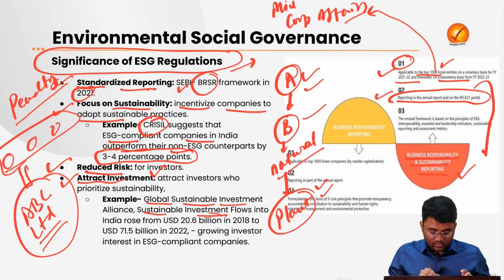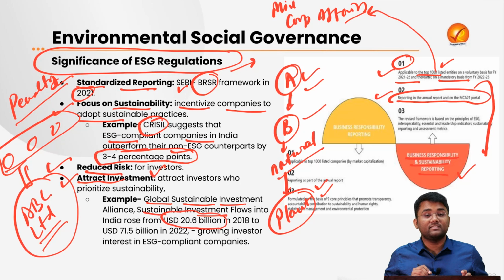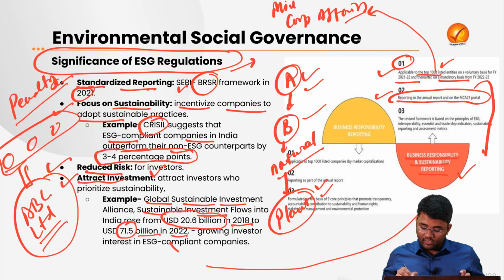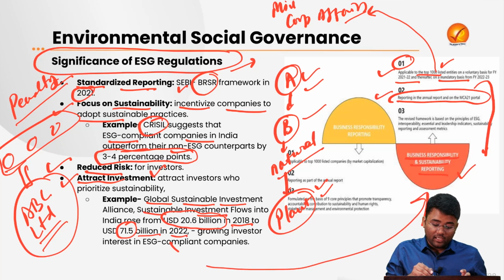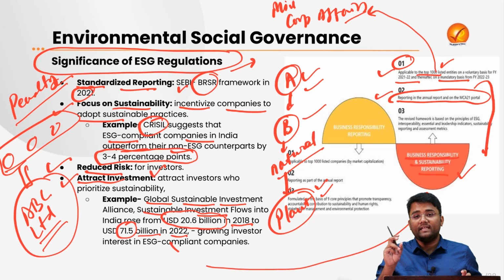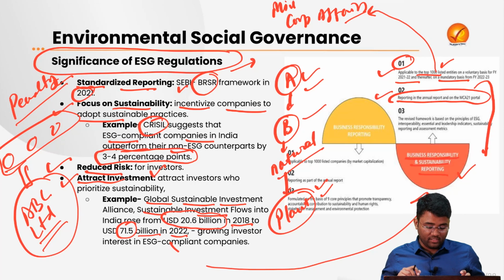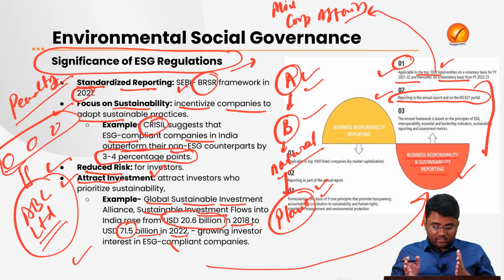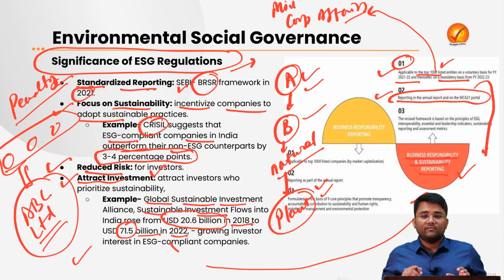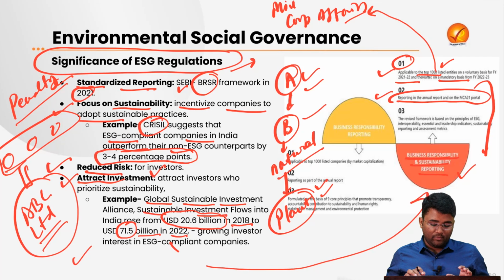For example, the Global Sustainable Investment Alliance says that the sustainable investment that flows into India rose from $20.6 billion in 2018 to $71.5 billion in 2022. And why did this happen? Because of the mandatory regulation of the BRSR framework by SEBI. So this was one of the reasons why investment increased in different companies which are ESG compliant.